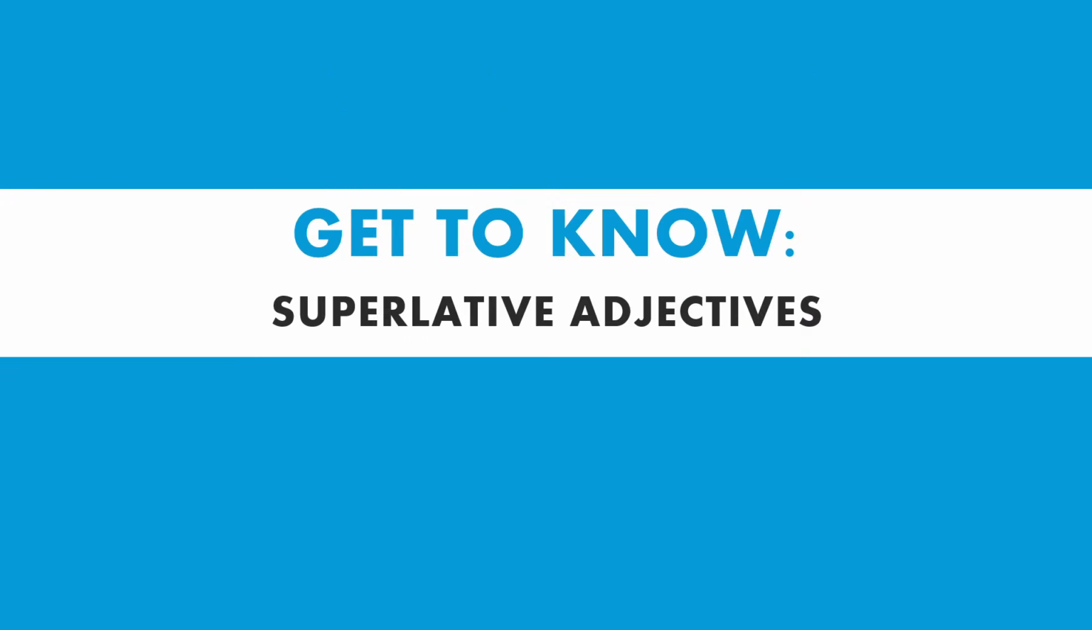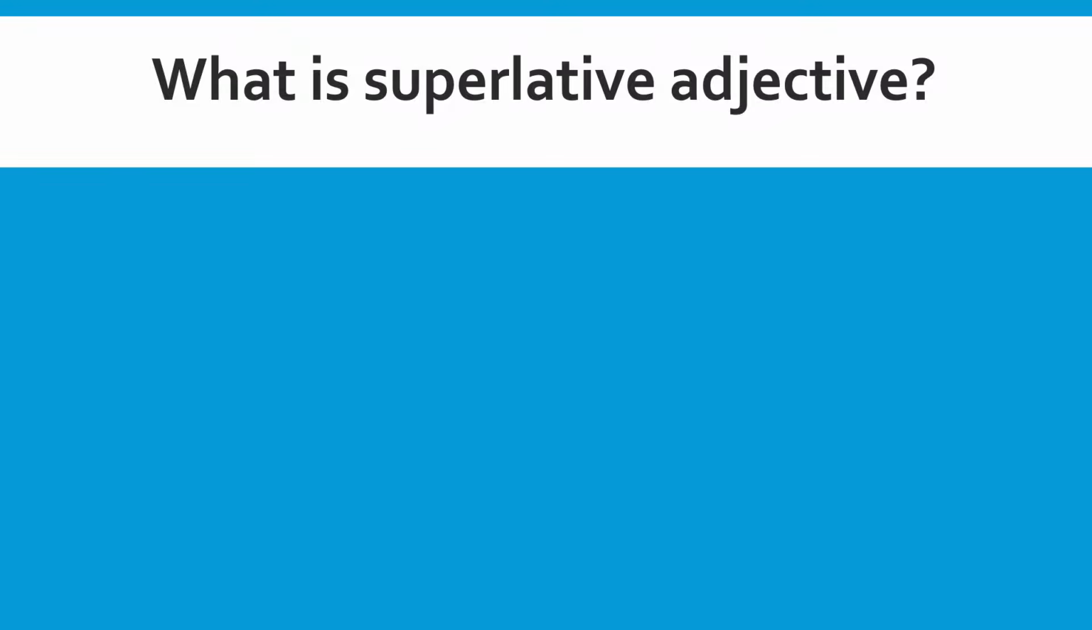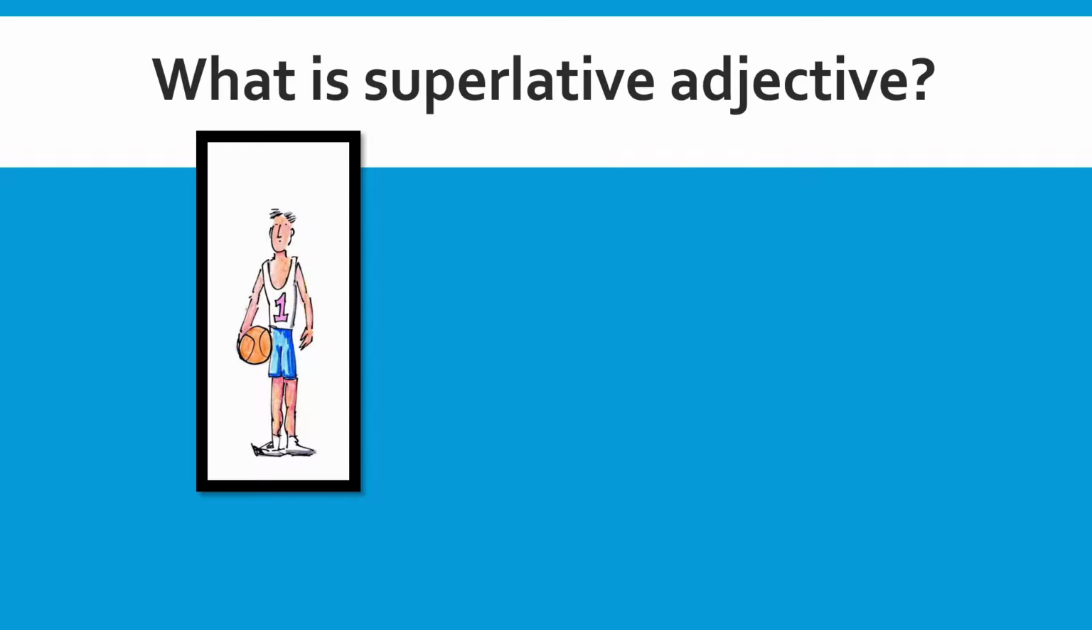Without further ado, let us start with the first activity of our lesson today, which is to get to know what superlative adjectives are. What are superlative adjectives? If we look at the sample picture here, there is a basketball player. What is the first adjective that goes through your mind when you look at this basketball player? It's tall. The adjective is tall. When we use tall as the adjective to describe the player, we use the positive adjective.